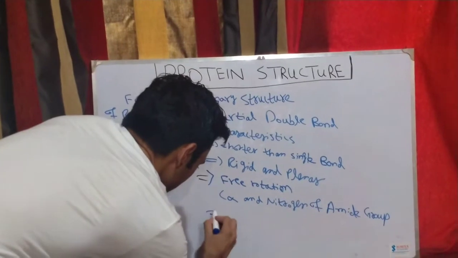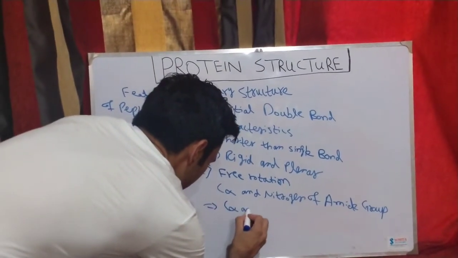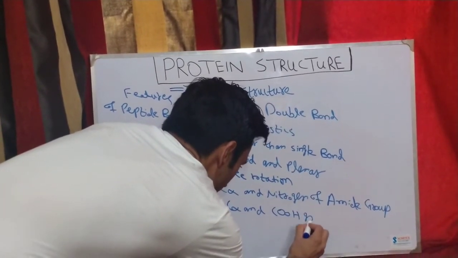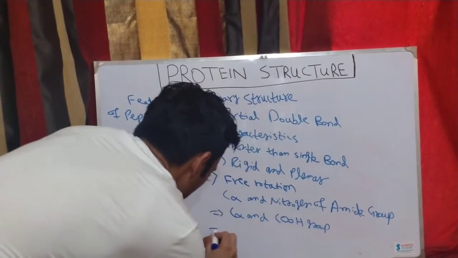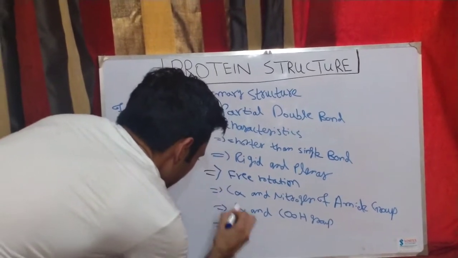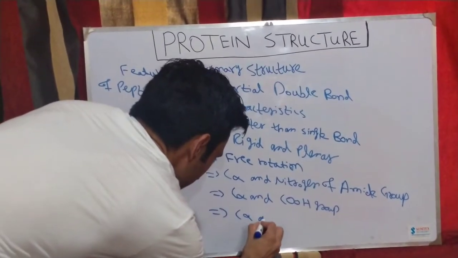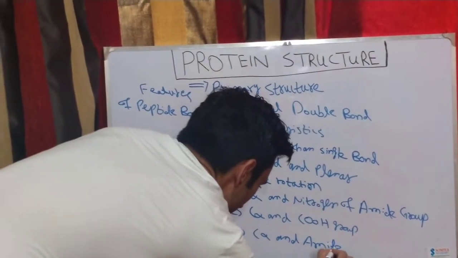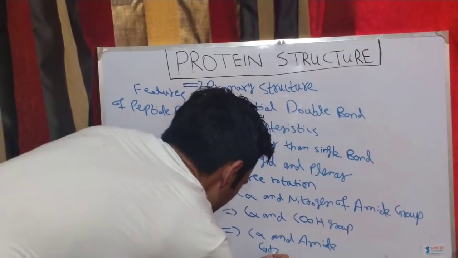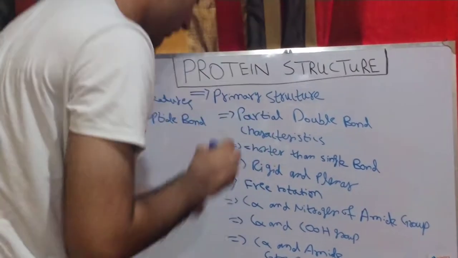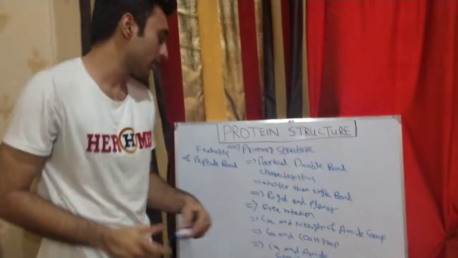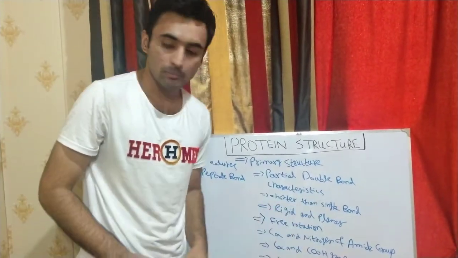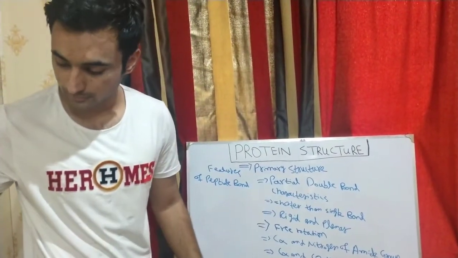but free rotation is possible between the alpha carbon and the carboxylic group, and between the alpha carbon and the amide group. So this is the first characteristic of the peptide bond, that it possesses partial double bond characteristics and it is rigid and planar. It gives a rigid and planar shape.